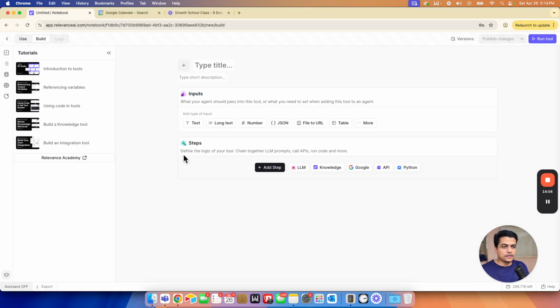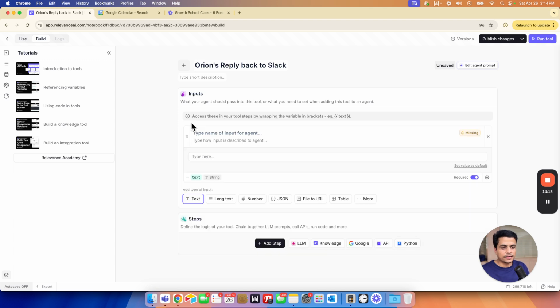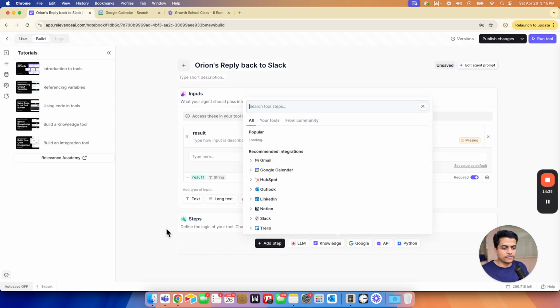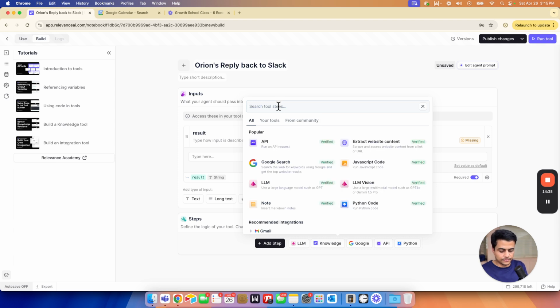Let's save it. When we go here, we build a new tool. We will have to give it a name. So Orion's reply back to Slack, right? Now we'll have to add a couple of steps. So first of all, we'll add a text over here, and I will give it a name called result. So whatever result came from Orion, the result will be sent to Slack. Second step I'm going to add, so this is the input step number 1. Step number 2, over here we have add step, and here we say